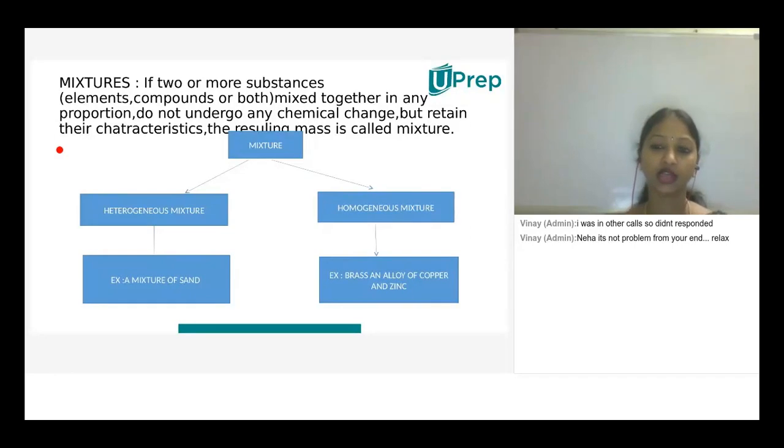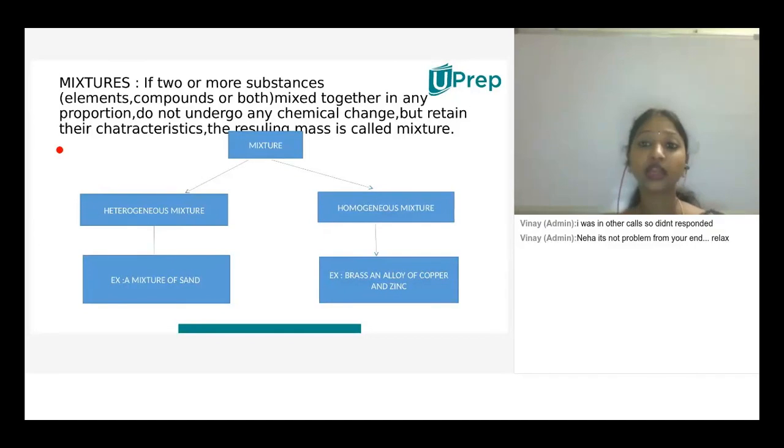Understood, children? When you consider heterogeneous mixture... Yes, Yashika. Is air an example of homogeneous mixture because it contains oxygen and other gases? Yes, 100%. Air is an example of homogeneous mixture because we can't differentiate the different gases present in air.